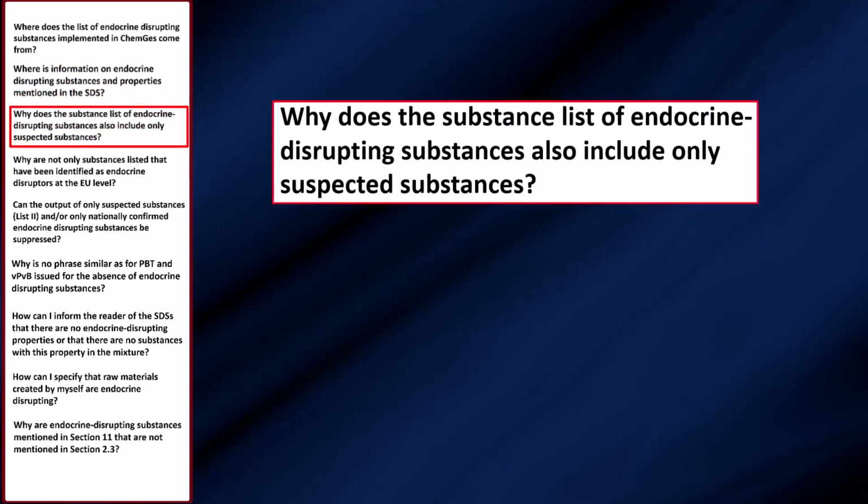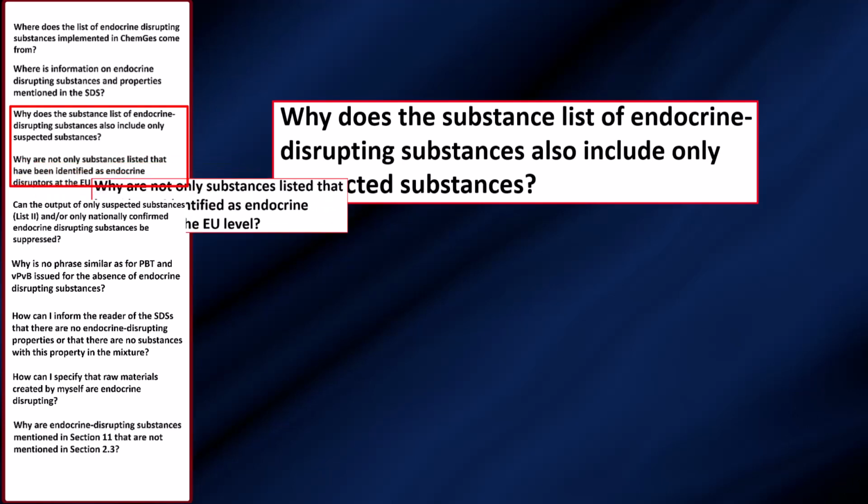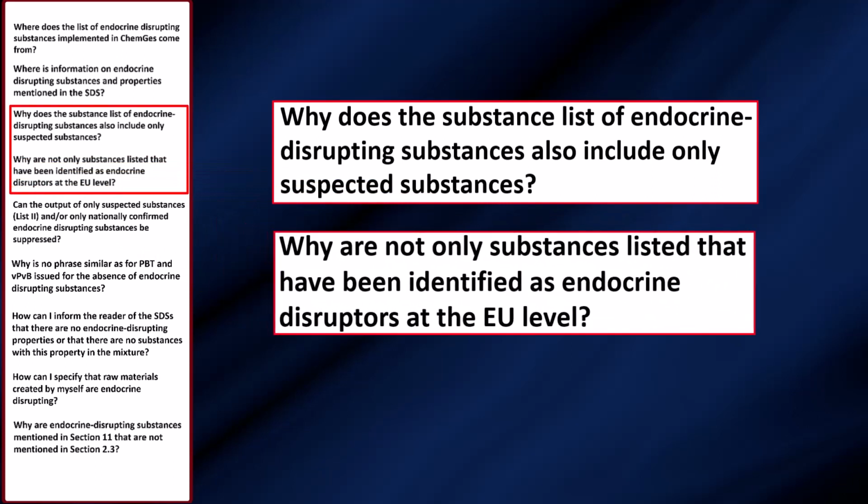ChemGuess also specifies substances whose evaluation is still pending, for example substances in List 2. Thus, our information is more precise and goes beyond the minimum requirement to specify confirmed substances. If one wants to give a comprehensive indication of confirmed and still unconfirmed but suspected endocrine disruptor properties, the indication of all three sublists is quite justified. ChemGuess also lists suspect substances for which an investigation is pending at the European level and substances that have been identified as endocrine disruptors at the national level but not at the European level. This provides comprehensive information on the endocrine disrupting properties.